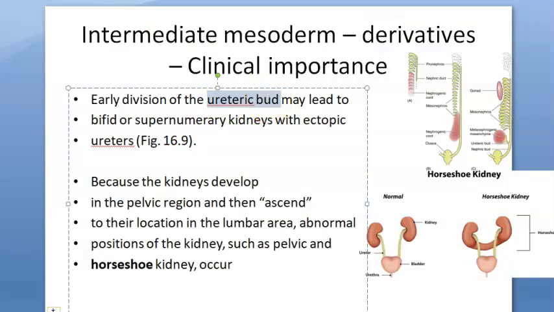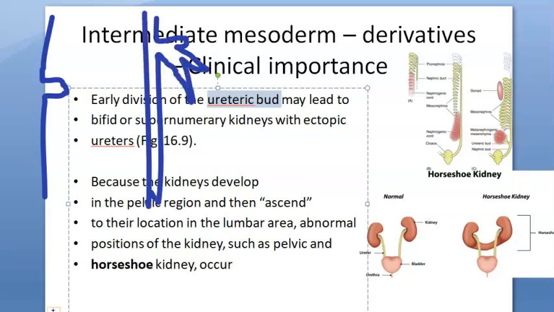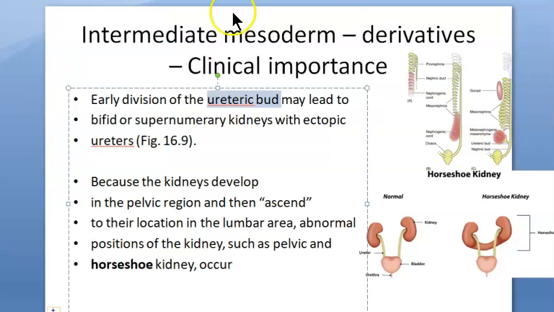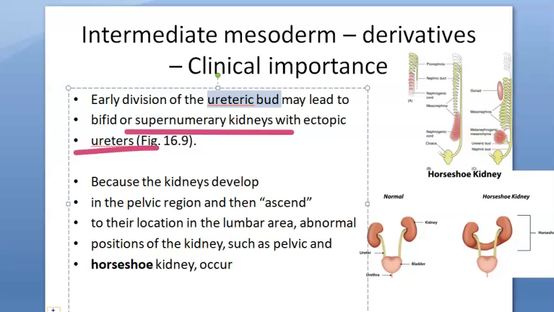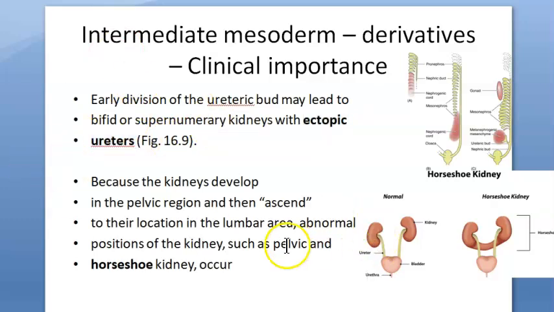If the ureteric bud divides early, instead of one ureteric bud, early division has happened, then what will happen? Your metanephric tissue will go and surround it, right? So instead of having one kidney on one side, you will have so many kidneys on one side. So it's supernumerary kidneys, okay? And they'll have ectopic ureters. Ureters will not be in the correct place, okay? Ectopic ureters also, that is the problem. If I have many kidneys, I don't think I have a problem. But these ectopic ureters, they don't drain properly. That will become a problem, right?